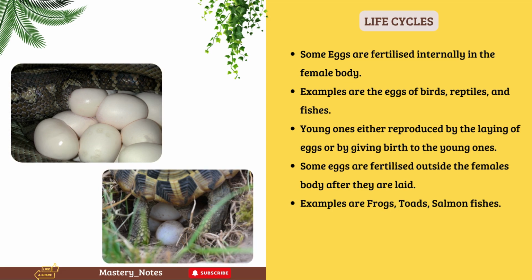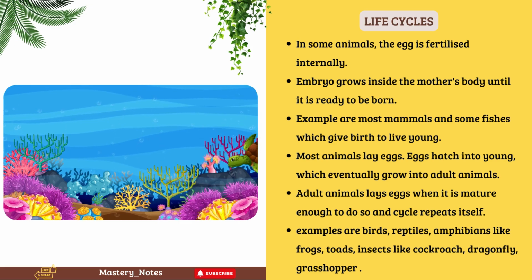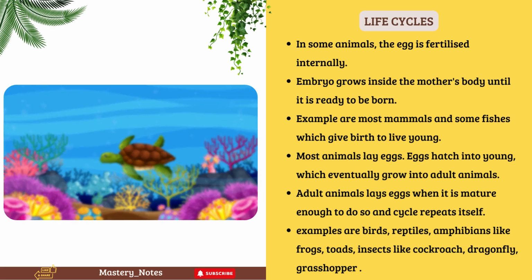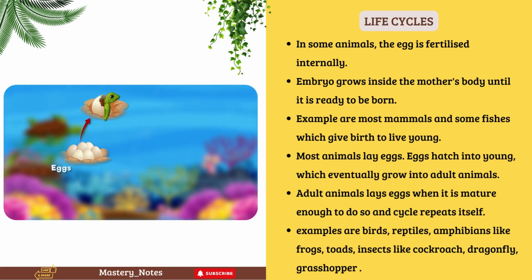Young ones are reproduced either by the laying of eggs or by giving birth to the young ones. Some eggs are fertilized outside the female's body after they are laid. Examples are frogs, toads, and salmon fishes. In some animals, the egg is fertilized internally. The embryo grows inside the mother's body until it is ready to be born. Examples are most mammals and some fishes which give birth to live young.